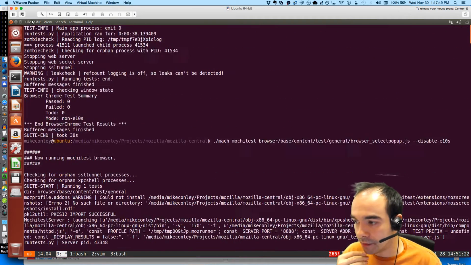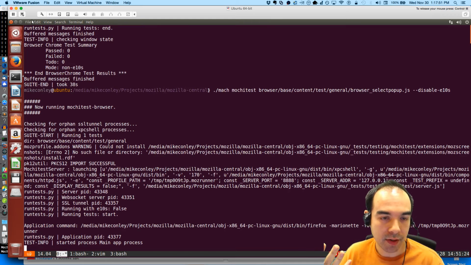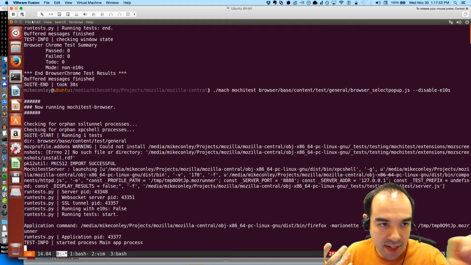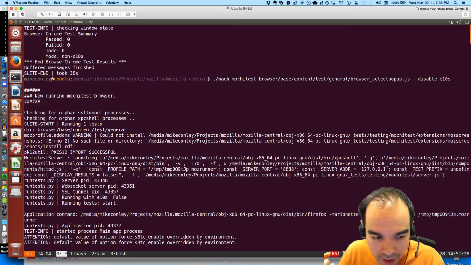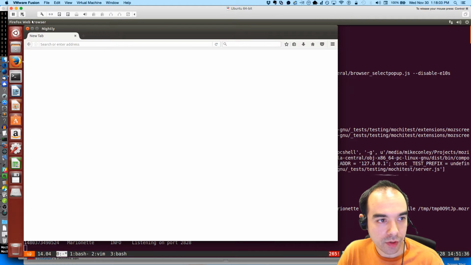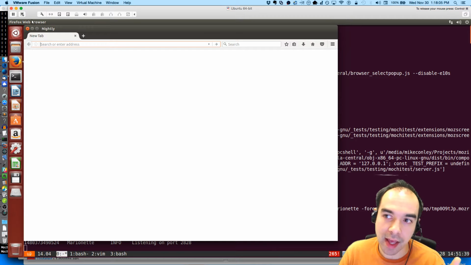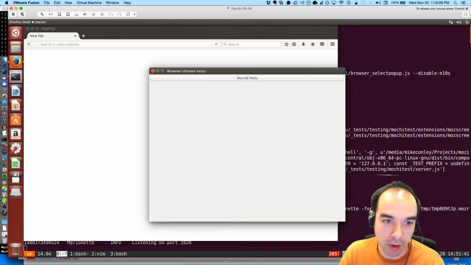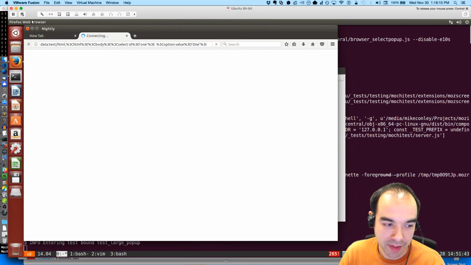The reason I think that is because I can see that the select is focused and we're waiting. And usually when we're waiting in this test, we're waiting for the pop-up to open, because that's asynchronous. So my theory is that the test with that second chunk commented out will pass.